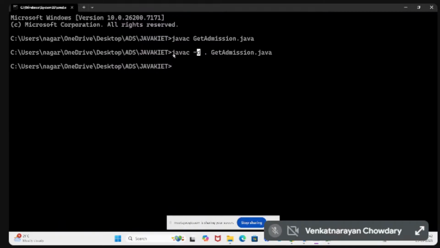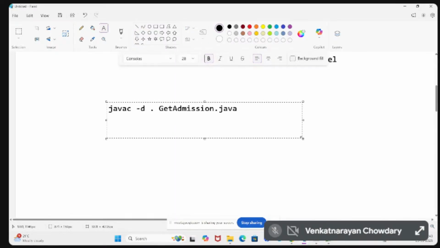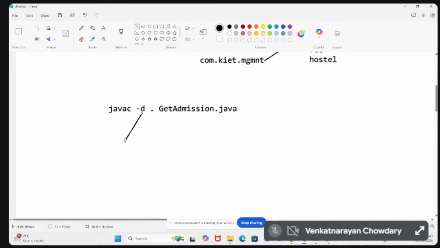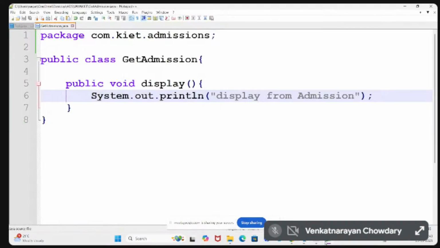So how is it possible? By using the keyword javac, Java compiler hyphen d. Hyphen d is for directory, followed by dot and the class. Dot is nothing but the current path, and this is for directory creation. So within the current path, the generated directory is going to be saved. This is how we need to create our own packages.